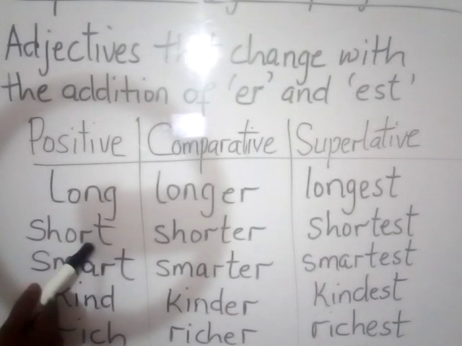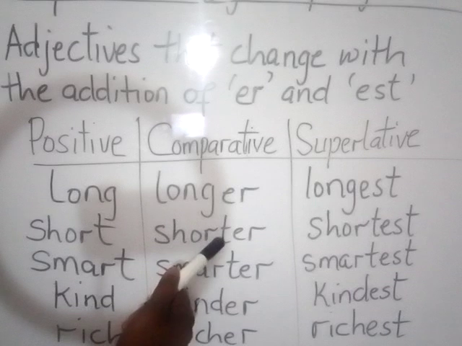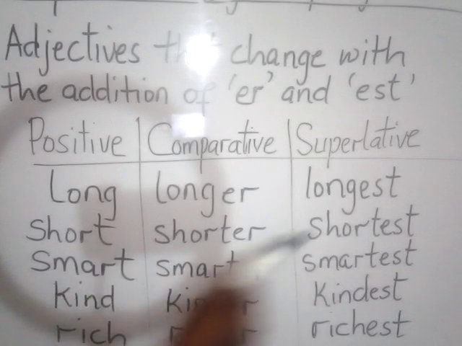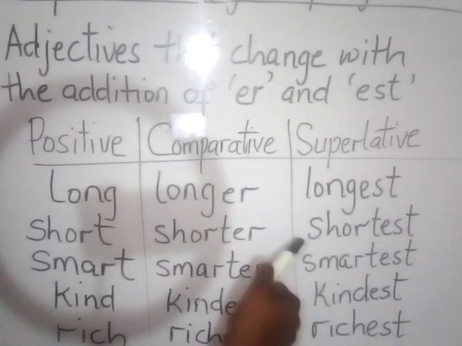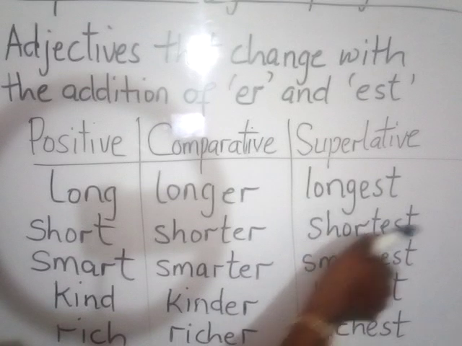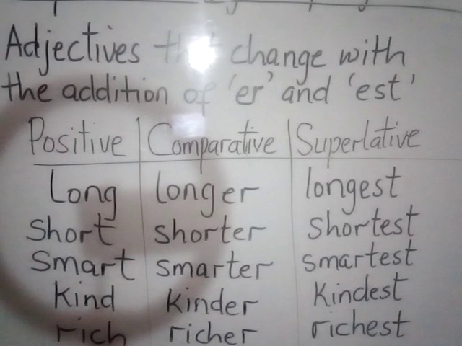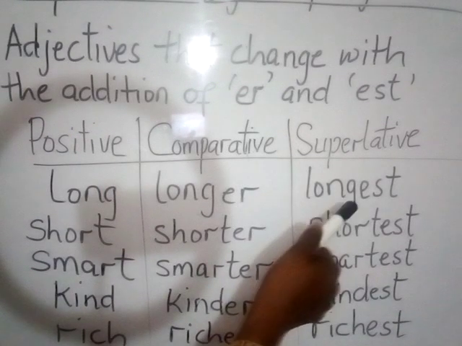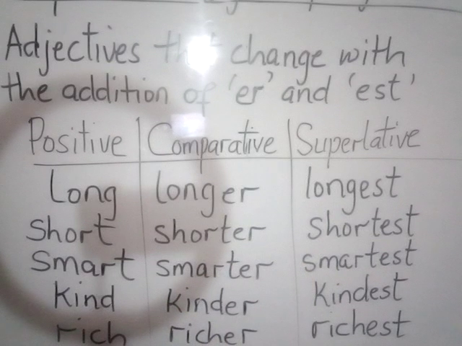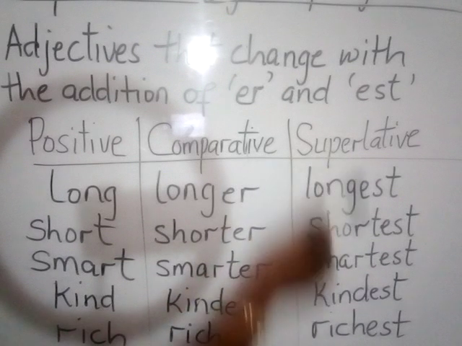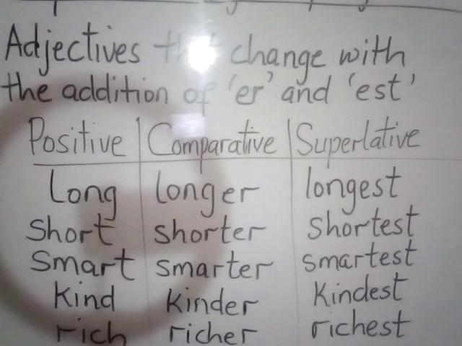The boy is short. He is shorter than his friend. He is the shortest of the 3 friends, or he is the shortest in the class. Smart, he is the smartest boy. He is smarter than the brother. He is the smartest in the house. So just to let you know how you use them. Remember, we said comparative is used to compare 2 nouns, while superlative is used to compare 3 or more nouns.